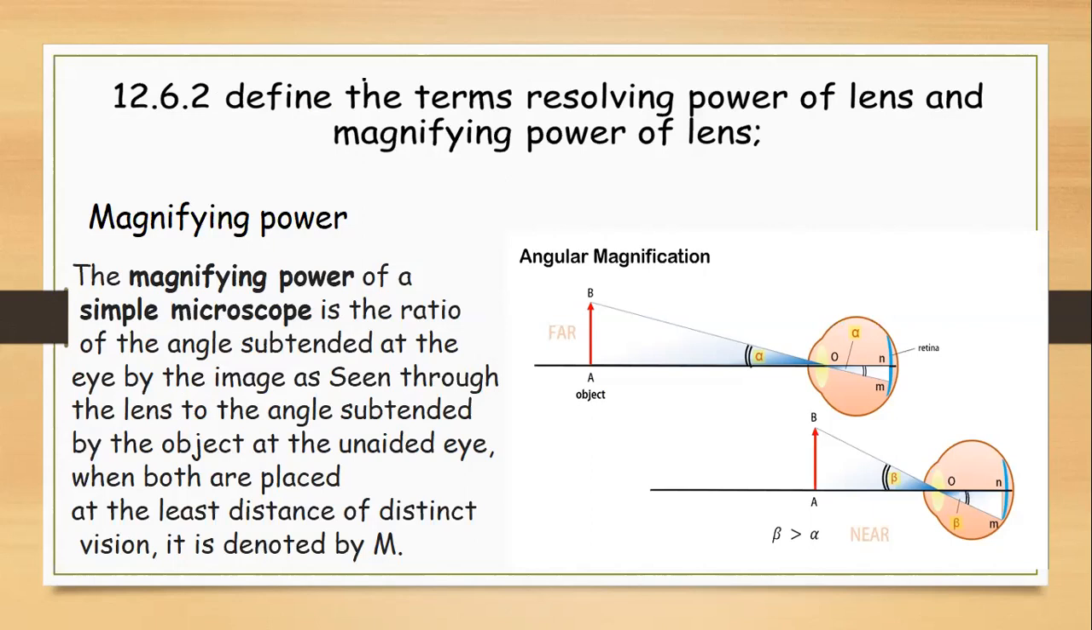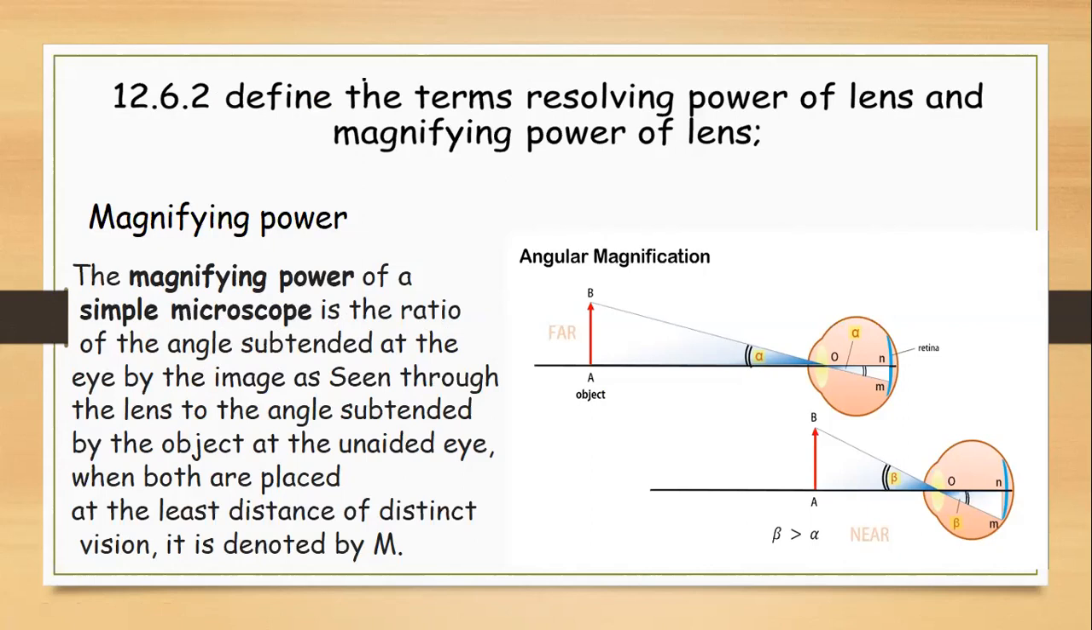You can see that alpha is the angle when no lens is used, and beta is the angle whenever we are using a lens. So beta is always greater than alpha. This is the object, and if we extend that further, the image height is more by looking through the lens, so beta will be more than alpha. Now the magnifying power of a simple microscope is the ratio of the angle subtended at the eye by the image seen through the lens.